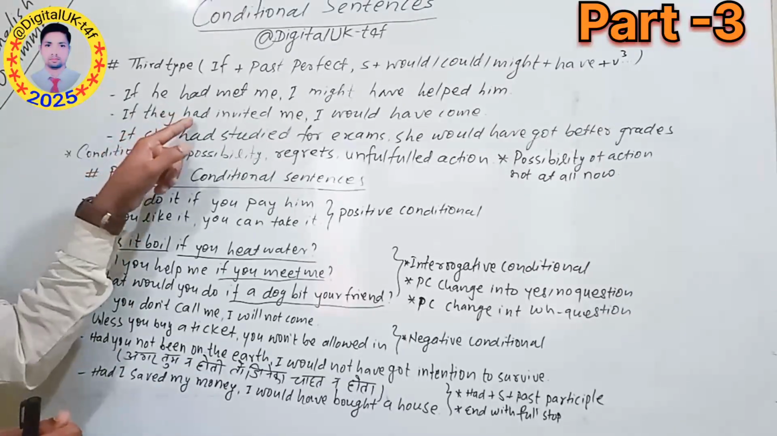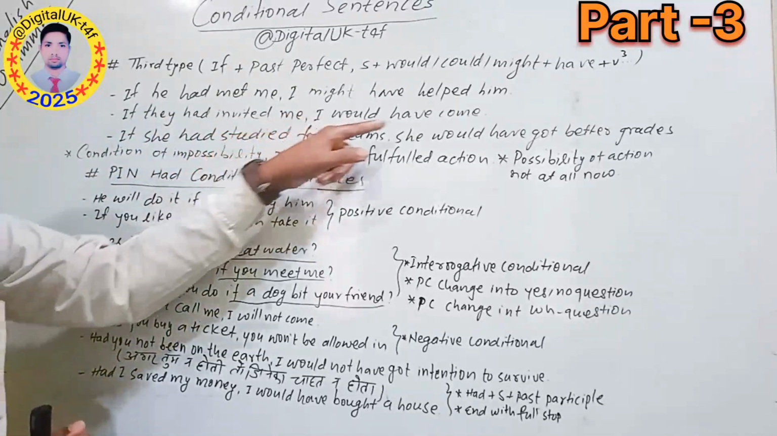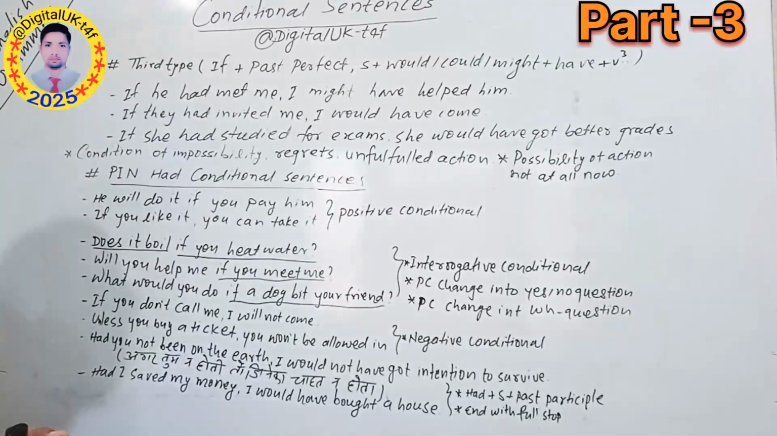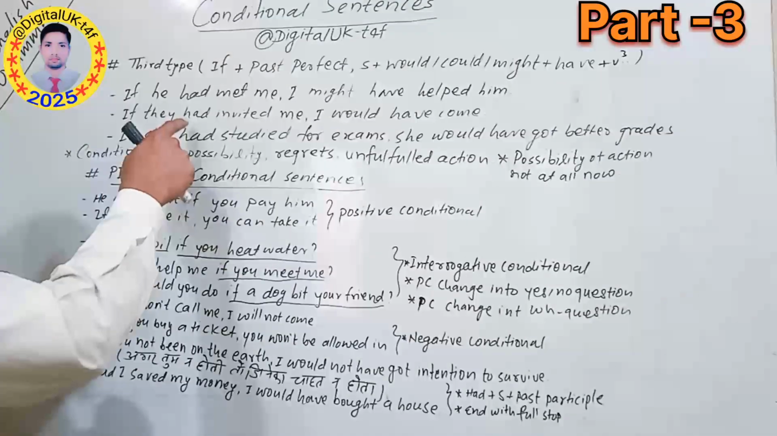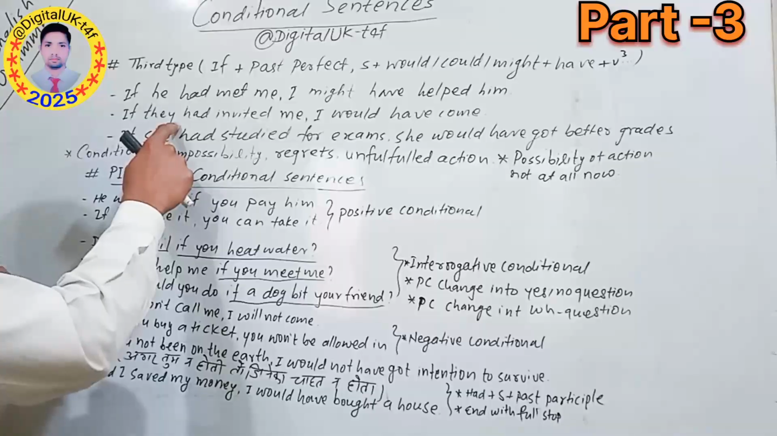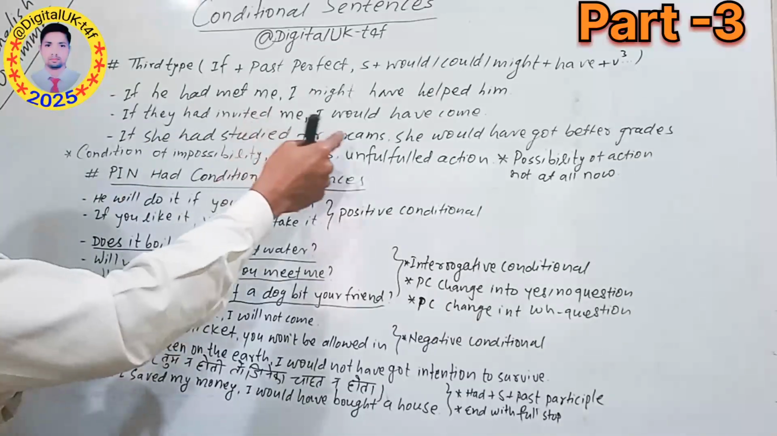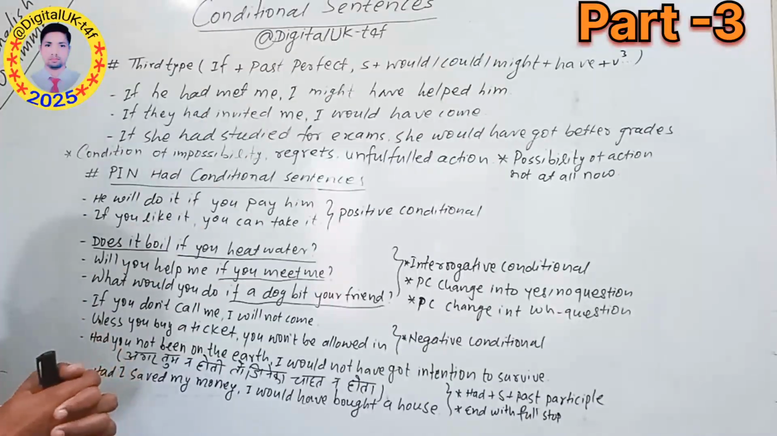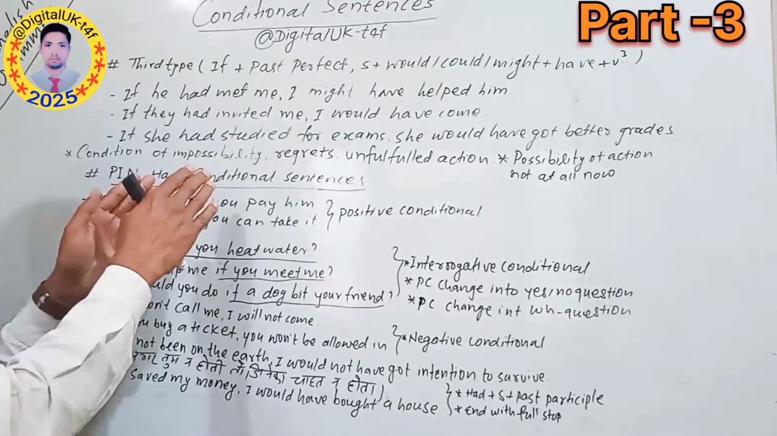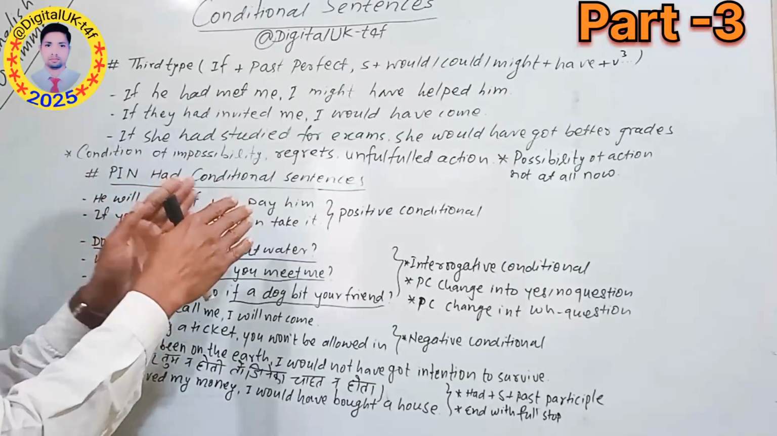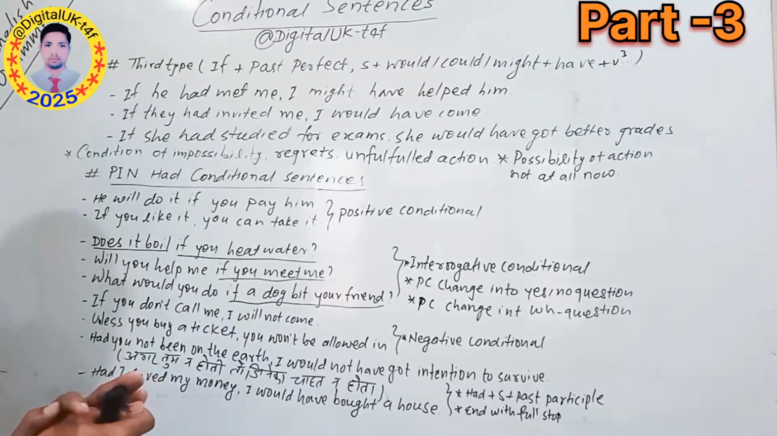Likewise, if they had invited me, I would have come. So here it is also telling that he hadn't invited them. So how could I come? It is telling, I would have come. So here just impossibility of action, regret is expressed, unfulfilled action is expressed.